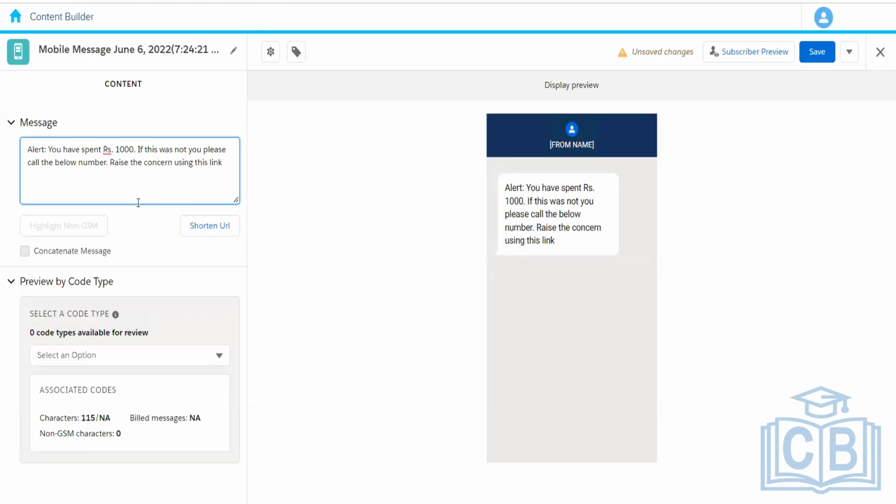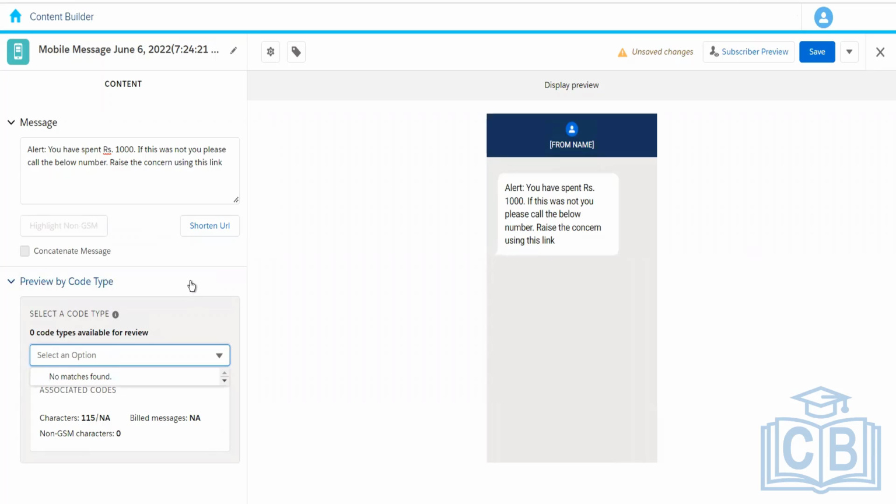If it contains more than 160 characters, it will split the message into two. The first message will contain 160 characters, and another message will contain the remaining characters. If we don't want that to happen, we can click on concatenate message, and it will combine these two messages into one and send it in one go. But from a billing perspective, Marketing Cloud is going to charge for two different messages if it exceeds 160 characters. So we just have to make sure it does not exceed the 160 character limit.